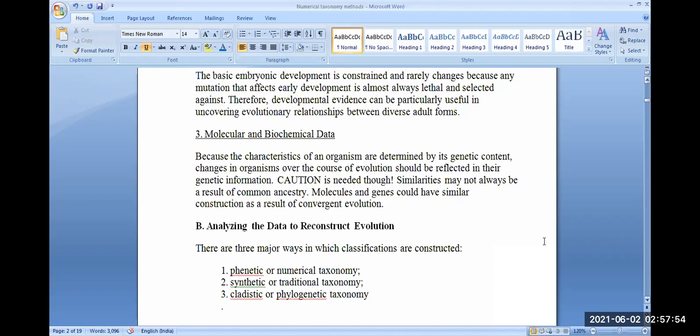Changes in organism over the course of evolution should be reflected in their genetic information, because we know the central dogma of molecular biology, wherein DNA forms RNA and RNA forms protein. Proteins give the phenotype to an organism. Thus the phenotype of an organism, or the shape of an organism, or the morphology of an organism is hidden in these genes.